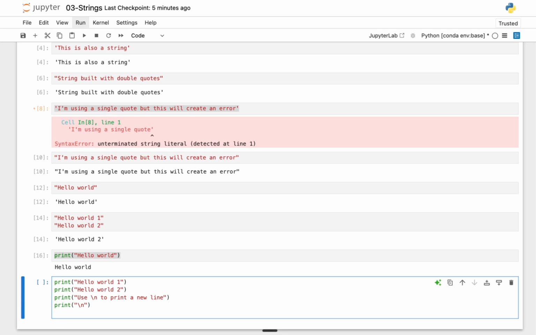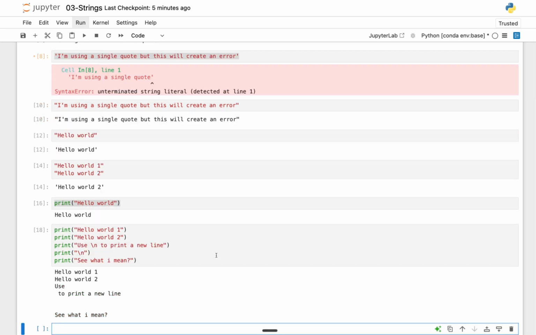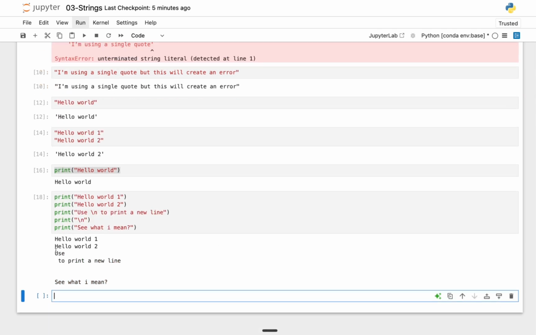And what I'll do again here is I will say print, see what I mean. And if I run this cell, you're going to see something cool. So you can see that right here we have hello world 1, hello world 2, and we have use.